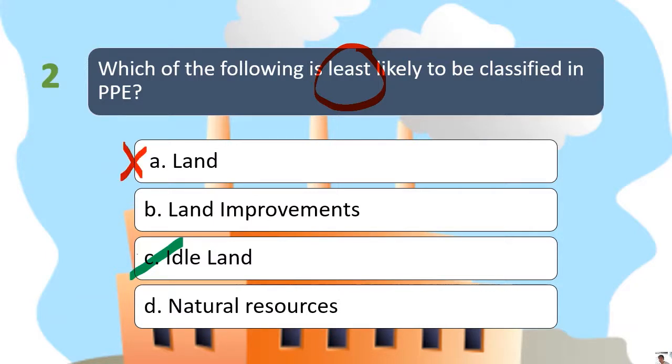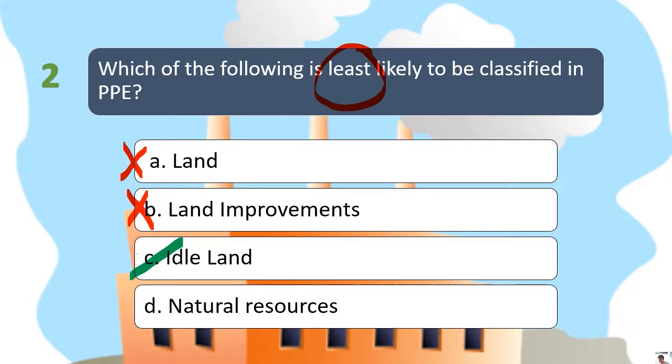So land improvement is wrong kasi land improvement is recorded under property, plant and equipment. Example niyan, mga fences. So lahat ng improvement natin sa land are depreciable assets, di ba? So dahil nagde-depreciate siya ng value, it can be used for more than 1 year. So therefore, ang classification po niyan ay property, plant and equipment. So therefore, letter B is also wrong.